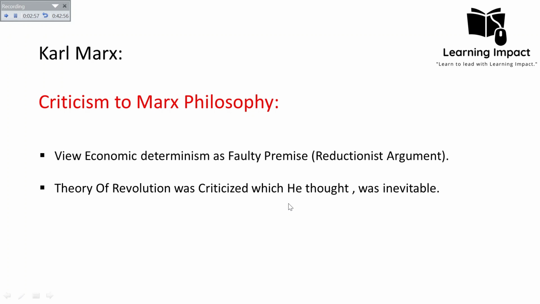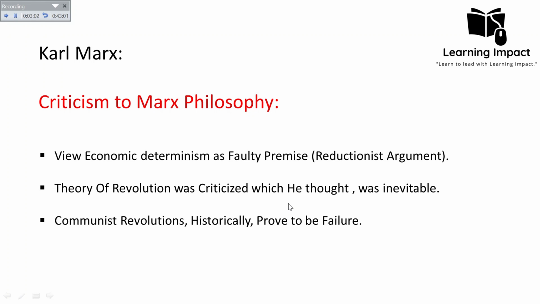That's why Marx's revolution theory has failed, because it never happened. And the communist revolution historically proved to be a failure. Although it never happened in an industrialist society, it happened in agrarian societies, and in those societies it was a kind of failure. It was a destruction. It led to more authoritarian societies. It never led to a stateless and free society which Karl Marx was predicting.